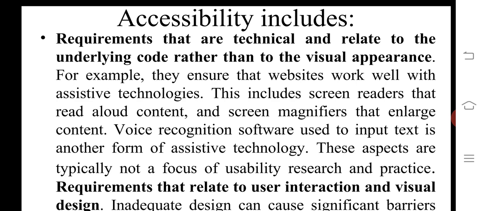Accessibility means the website, tools, technology, design and development are such that people with disabilities can use them. People can perceive, understand, navigate and interact with the web, and contribute to the web.